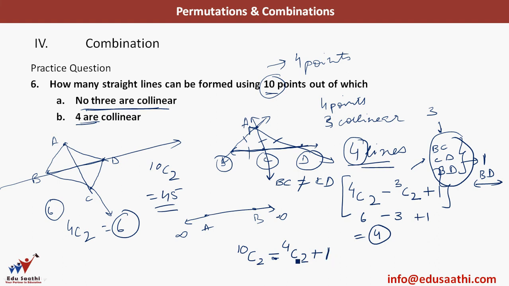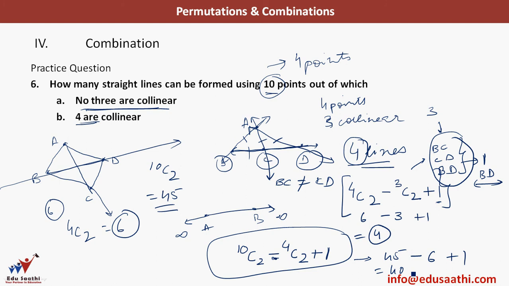plus 1. Why? Because I will add at least one line in this direction, like I added here plus 1, because I at least had one BD here. So this is the answer for this case. This gives me 10C2, which is 45, minus 4C2, which is 6, plus 1, or 40 lines. I hope this is clear.